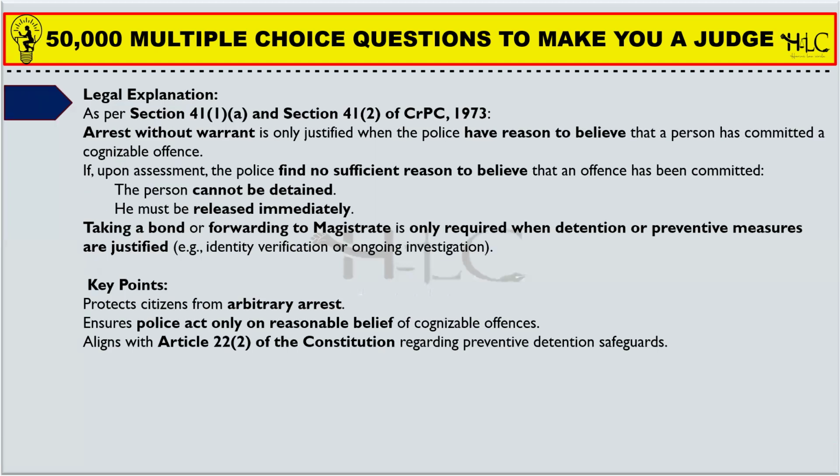Section 41, subsection 1, clause A, and Section 41, subsection 2 of CrPC state that arrest without warrant is only justified when the police have reasons to believe that a person has committed a cognizable offense. It is also in cases where the police officer himself sees an offense being committed. If upon assessment the police finds no sufficient reason to believe that an offense has been committed, the person cannot be detained. He must be released immediately.